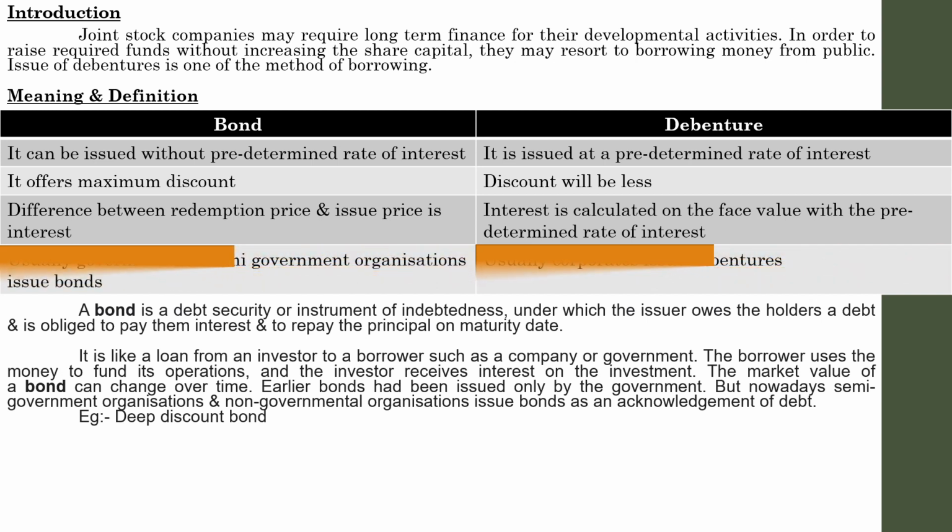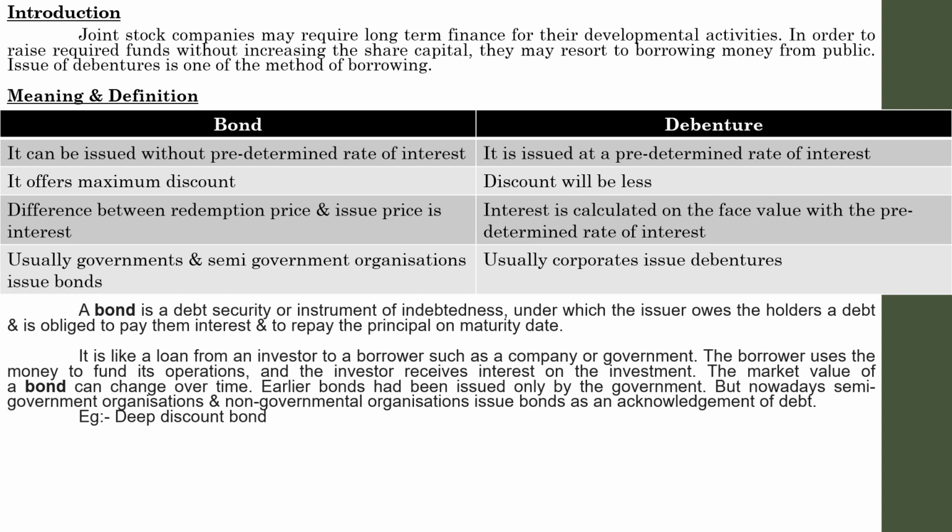And finally, bonds were usually issued by governments in the earlier days, but now they can be issued by governments, semi-government organizations, and even corporations can issue bonds, whereas debentures are usually issued by corporate concerns. So these are the basic differences between bond and a debenture.